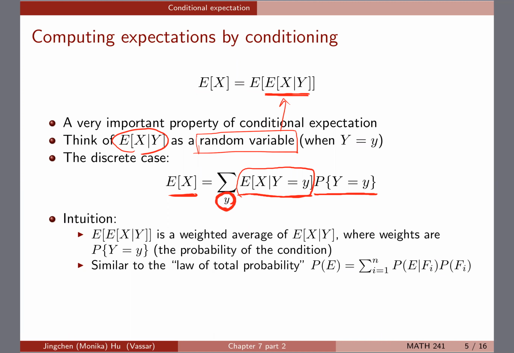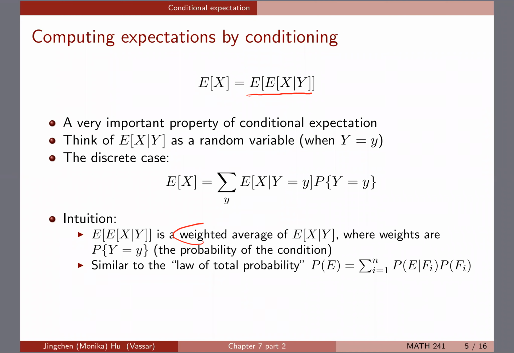If you look, there are two expectations here, 1 and 2. The inner one, which is number 2 here, is about the expectation of X. And the first one outside, the outer one over here, as you can see by definition, is actually looking at the expectation over Y. So what you can think of is what's on the right hand side. It is a weighted average of the random variable E[X given Y]. The weights themselves are actually from the condition itself, which is about Y.